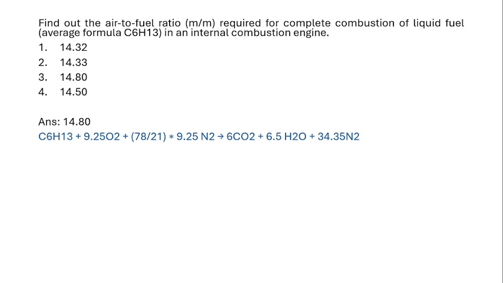Next, what are the product components? So here the fuel is made of hydrocarbon, which is hydrogen and carbon. When carbon is combusted, it is going to be evolved as carbon dioxide. When hydrogen is getting reacted with oxygen, it is going to come as water, H2O. And then here the nitrogen in the air is an inert component. It will not react, it will remain as the nitrogen itself.